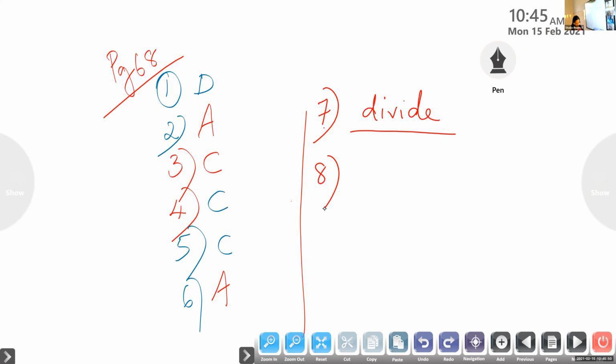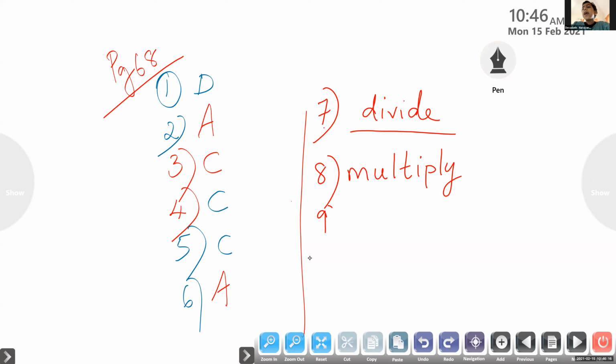So question number 8. Rishikesh, read question number 8. To convert measure from a larger to smaller. Larger to smaller, multiply. Multiply.